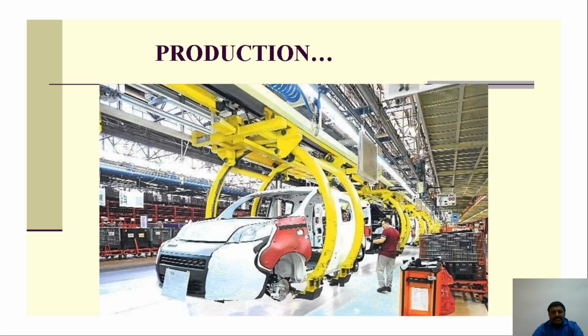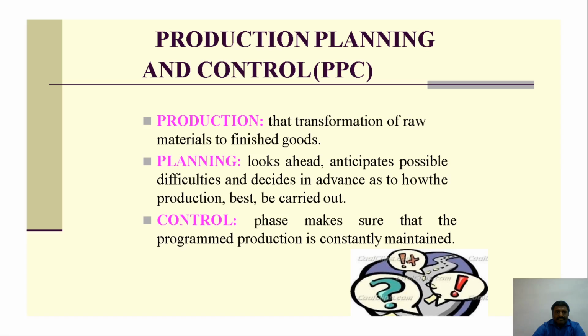You have seen the unit: raw material is taken and with some conversion our final product is a car. If quality is there, quantity is there, but we are not producing in time, everything will be gone. It will affect our delivery and our cost. So customer and vendor satisfaction should be there.